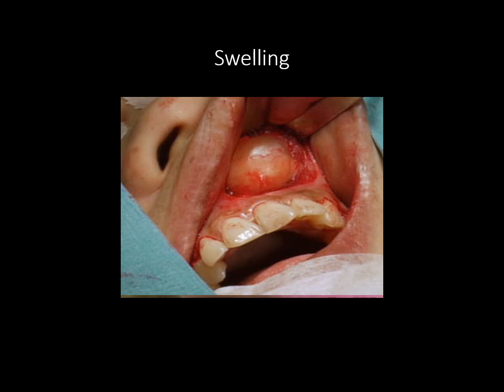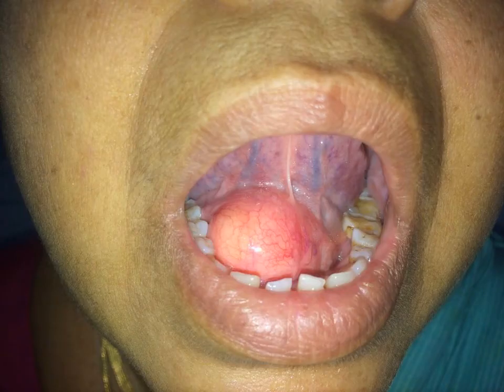At times, these swellings may extend into the nasoalveolar region. These are what are called as a nasoalveolar cyst. At times, will also be nasolabial cyst. Apart from the cysts, we will also be dealing with ranula, that is blocked sublingual gland.